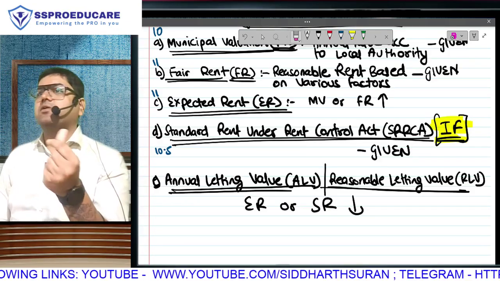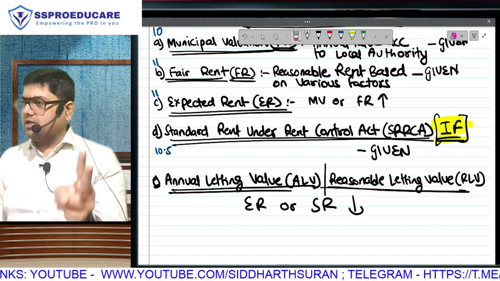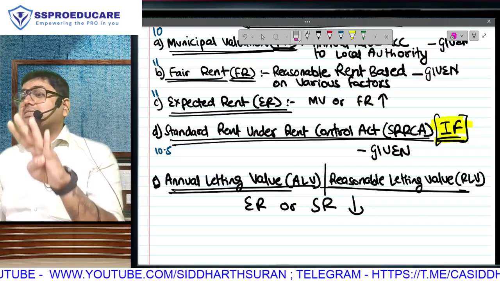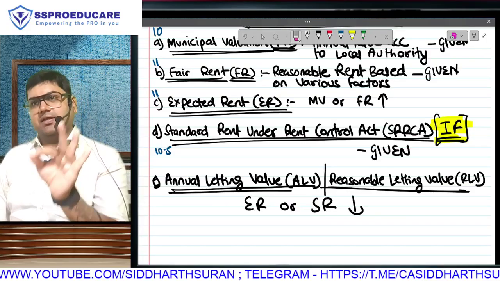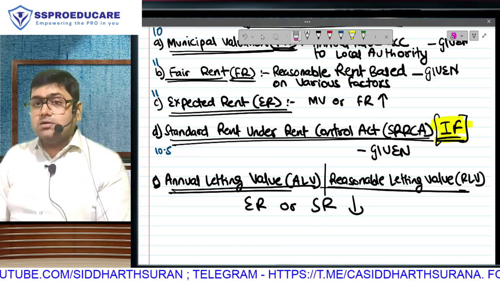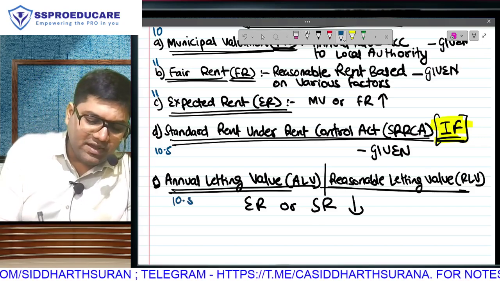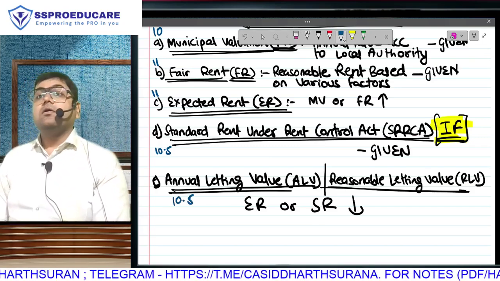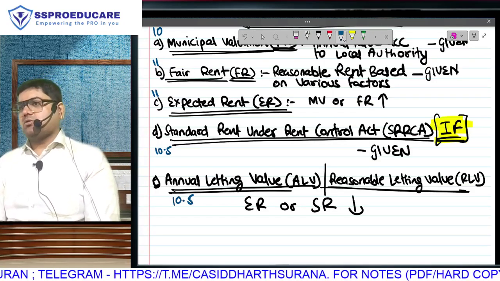Step number 1, municipal valuation given. Step number 2, fair rent given. Step number 3, expected rent, whichever is higher. Step number 4, standard rent given. Step number 5, ALV, expected rent or standard rent, whichever is lower. Here the income tax law is done. Finally, at least with the examples that we have, 10.5 is our ALV. Here the income tax law is telling you, we are done. Now tell us your amount.